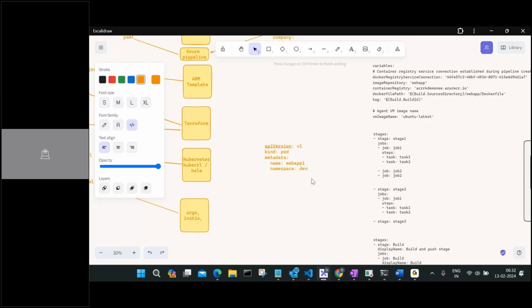And then I need to also provide a specification. What is the specification? Now I want to say what image I need to use. So I'm going to say, use the Nginx image. What is the name of that Nginx application? I'll just say webapp1. Which port do you need to open? I need to say, okay, port 80 open.